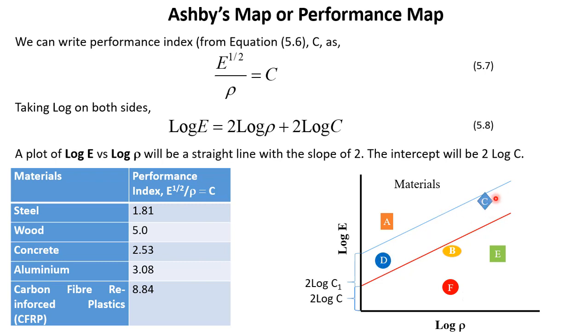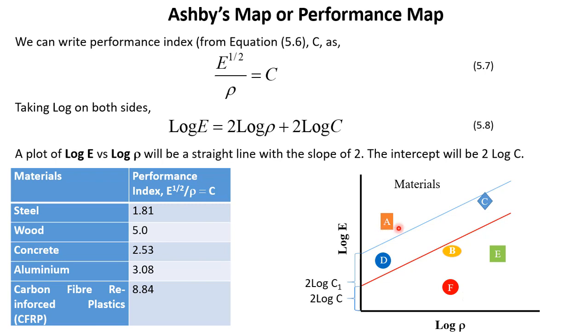And imagine if this line passes through here, we can say that material C is better than D for this application. So this is the way we can do a material selection for any application. In this case, we have used a cantilever as an example, but we can do it for other applications as well. And we can find out very few materials. We can screen out all other materials which are not performing, so we can find out very few materials on this side, which are the candidate materials for this application.